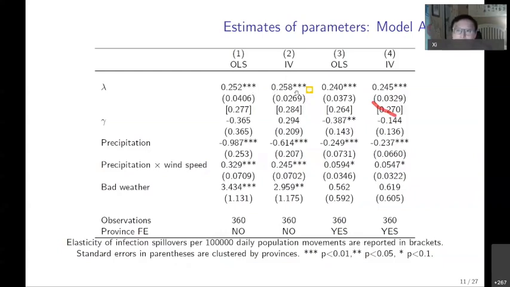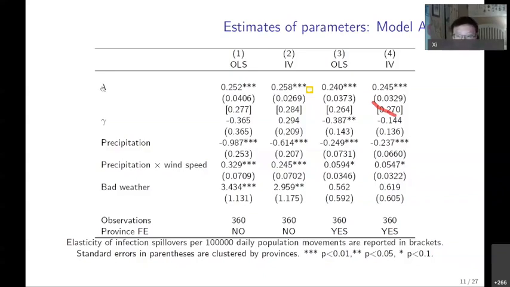But this 0.258 means that a 1% increase in infection in a city J, where 100,000 people travel to the city I, will cause a 0.258% increase in the number of cases in city I. So which gives us the transmission number, the parameter.